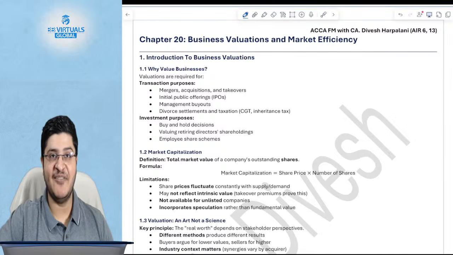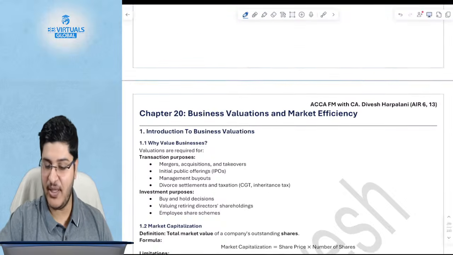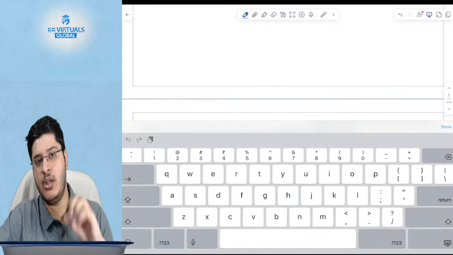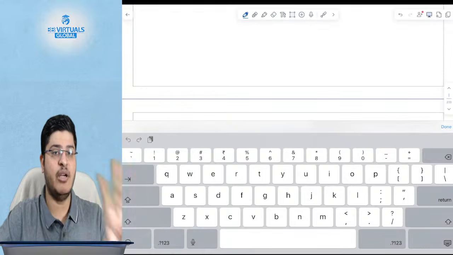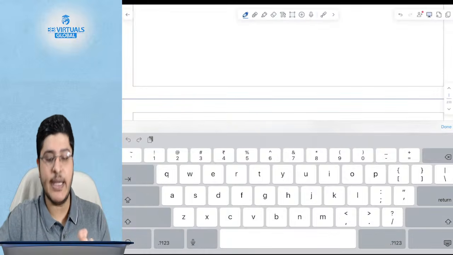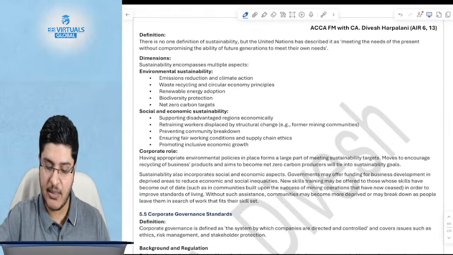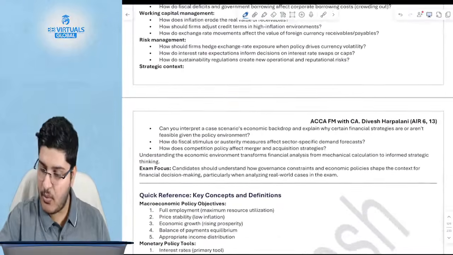I don't mind starting with risk management. Let us start with risk management. No worries. Business valuation is anyway small. A good part of business valuation we've covered in the previous chapters, and don't worry, we'll still cover it today itself. But let us maybe, if you all want, we'll start with risk management. Which page number was it?